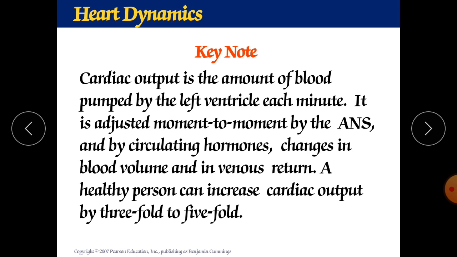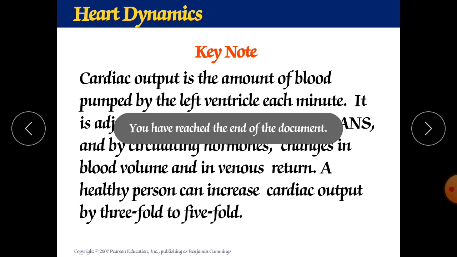Now cardiac output is the amount of blood pumped by the left ventricle each minute. It is adjusted moment to moment by the ANS, by circulating hormones, changes in the blood volume and the venous return. A healthy person can increase cardiac output by 3-fold to 5-fold.